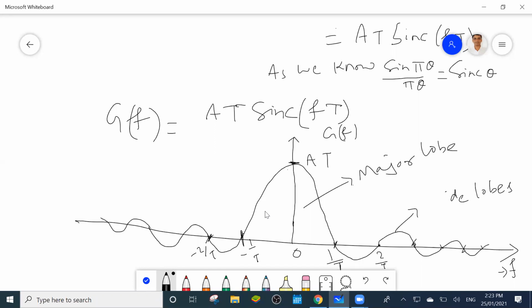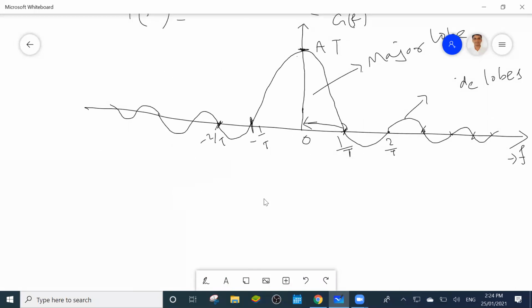So we use this when we take the Fourier transform of the rectangular pulse. If you find the bandwidth on the major lobe only, it will be 1 by t, from here to here. So I will see the bandwidth only from here to here. That will be 1 by t. Clear, everyone, these things? Yes or no? Or any doubt? Yes, sir. So this is the part of using the Fourier transform.